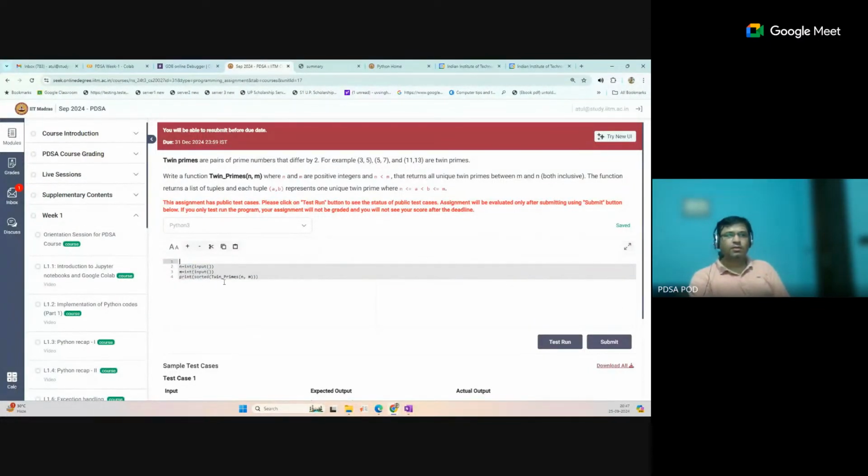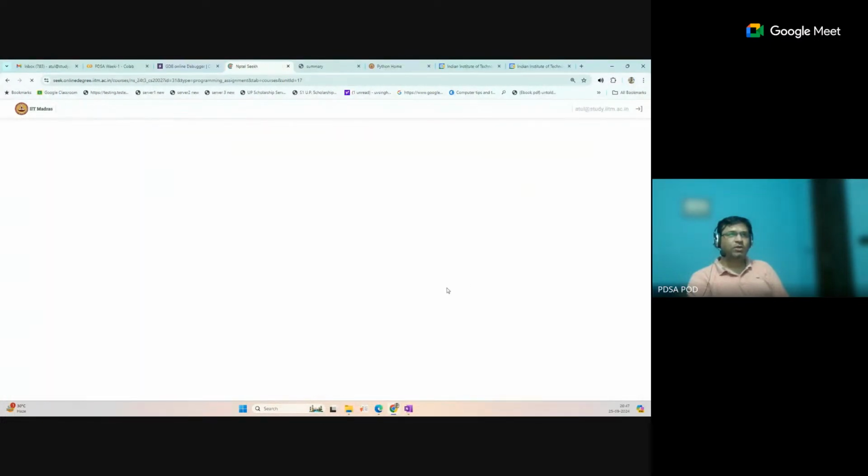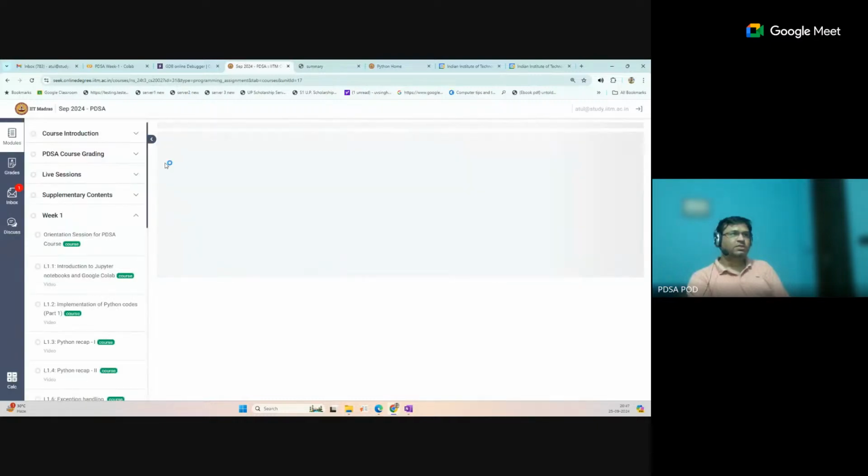Okay, so do not try to remove this code. It is actually fixed, and it is required for the solution. You will get this nature in many assignments, and you can also use this new UI. I'm not sure how many of you are using this new UI, but it is also a good interface.